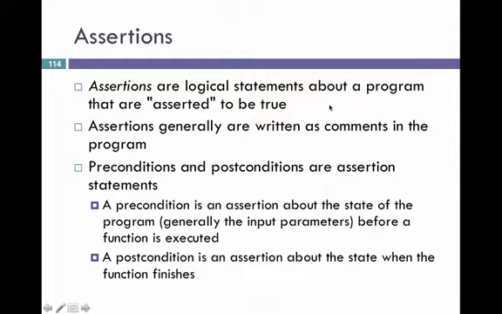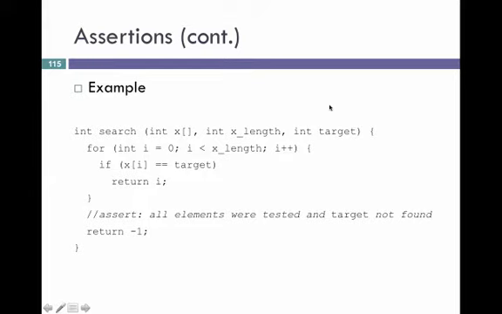Now, preconditions and postconditions are a kind of assertion statement. We've talked about those earlier, where the precondition is something asserted about the state of the program, usually the input parameters before the function is executed, and the postcondition is all about the state when the function finishes. Here is a search function. This is the one that we have seen before, and the assertion at the conclusion of the search function is that all elements were tested and the target was not found. And if we reach this point where we're going to return a -1, that's the assertion. Because if we had found a target, we would have returned here earlier and never reached this point in the code.